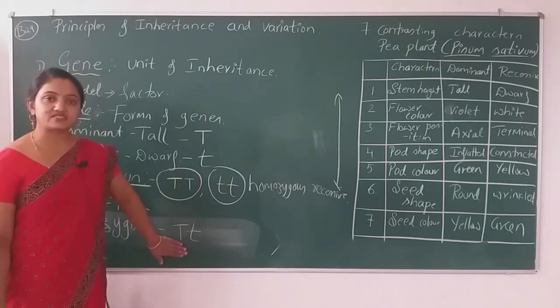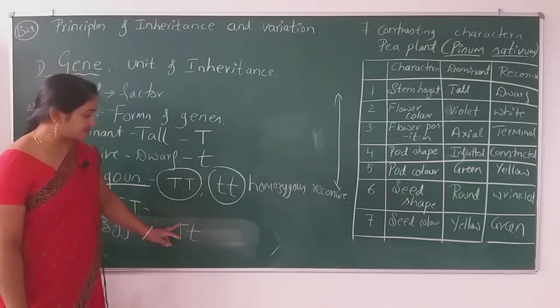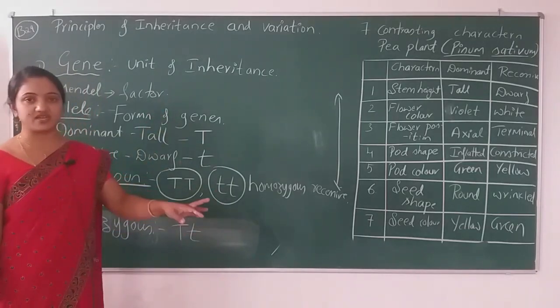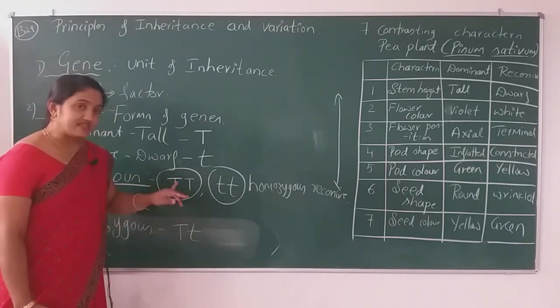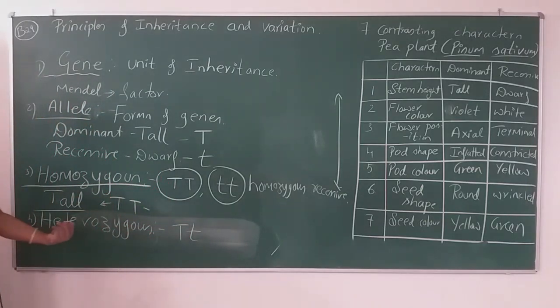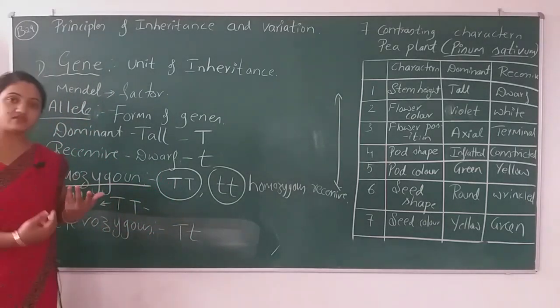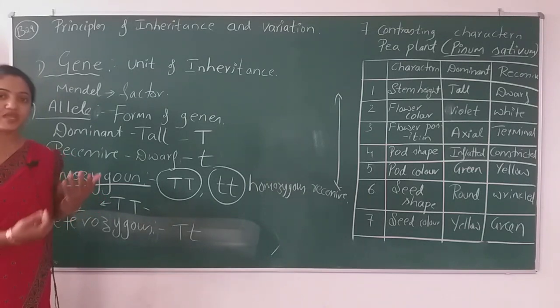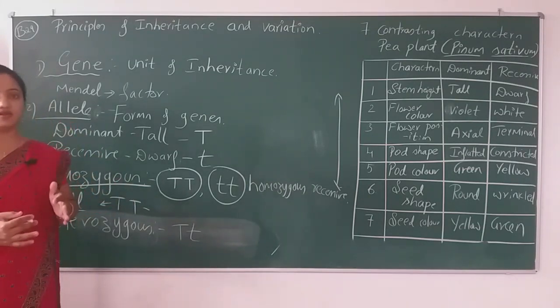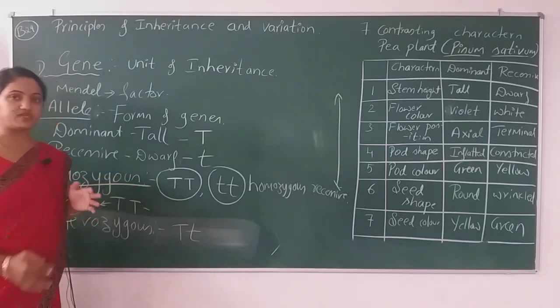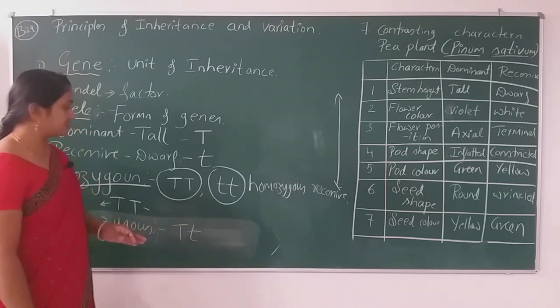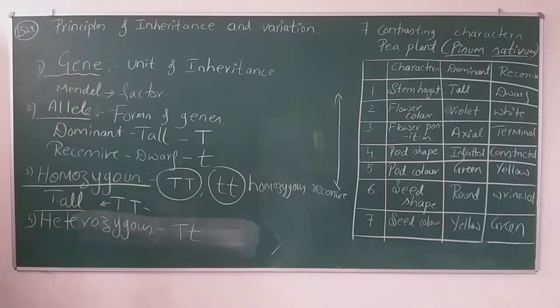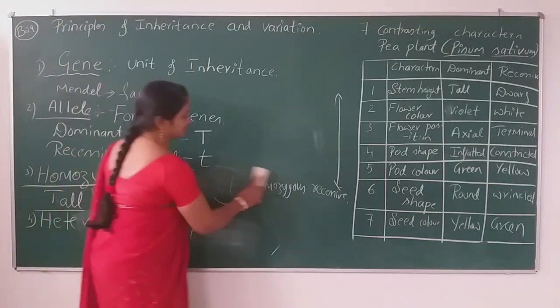It is understood. Wherever the capital T or capital letter is present beside the small one, in the heterozygous condition, it is understandable. Heterozygous dominant, that will be a dominant one. With this, I hope you have understood this concept. If you are not getting my concepts, please ask me.